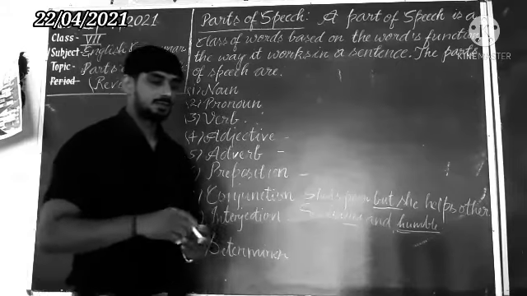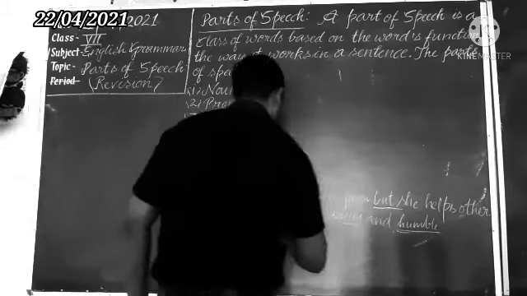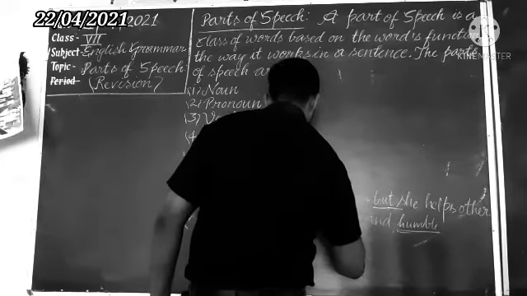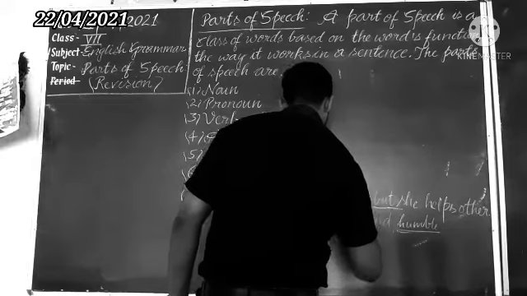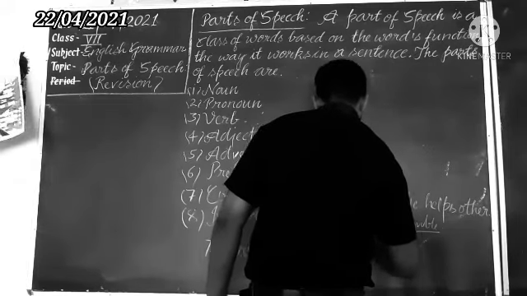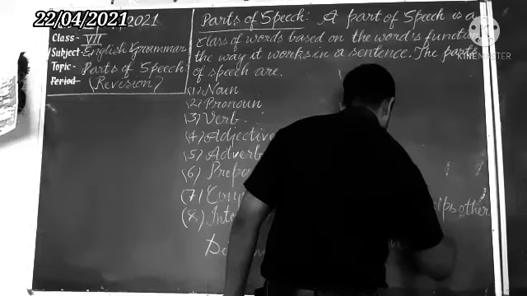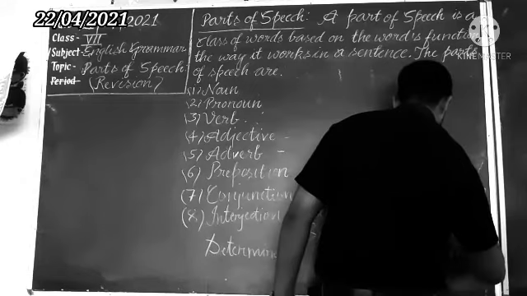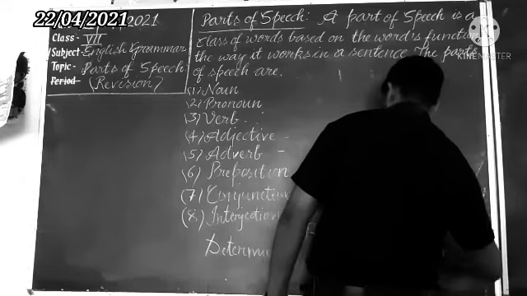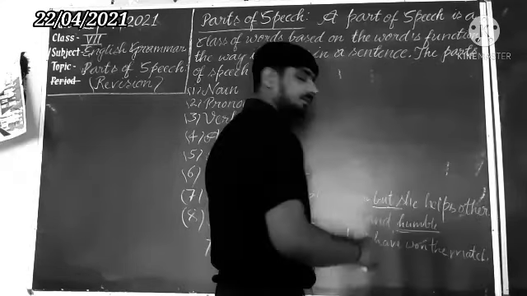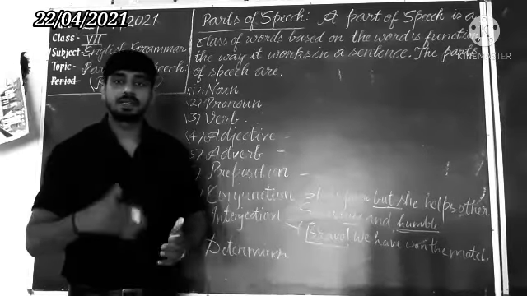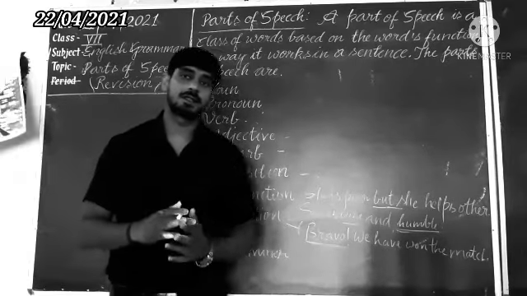Understand? Suppose that we are using here, bravo, we have won the match. It is used for a strong feeling. It expresses wonder, surprise. Understand?